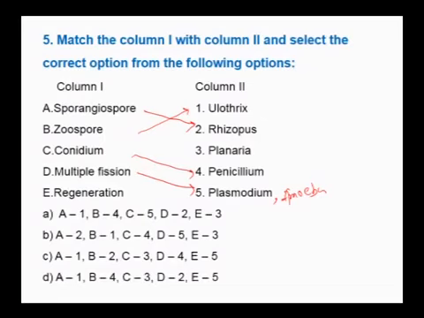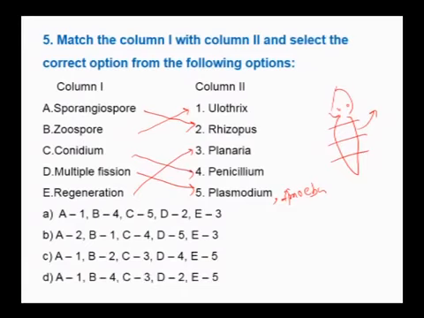Then regeneration can be seen in planaria, which belongs to flatworms, that is Platyhelminthes. Even when a planaria body is cut into fragments, each fragment may develop into a new planaria, which is called morphallaxis.